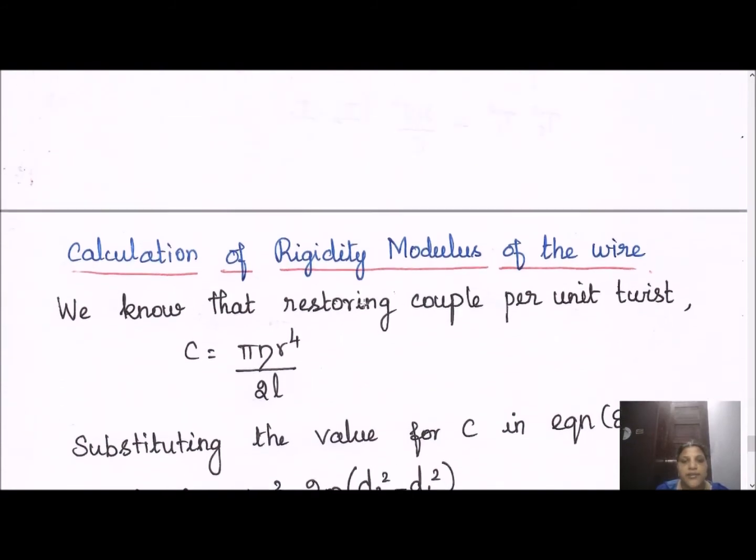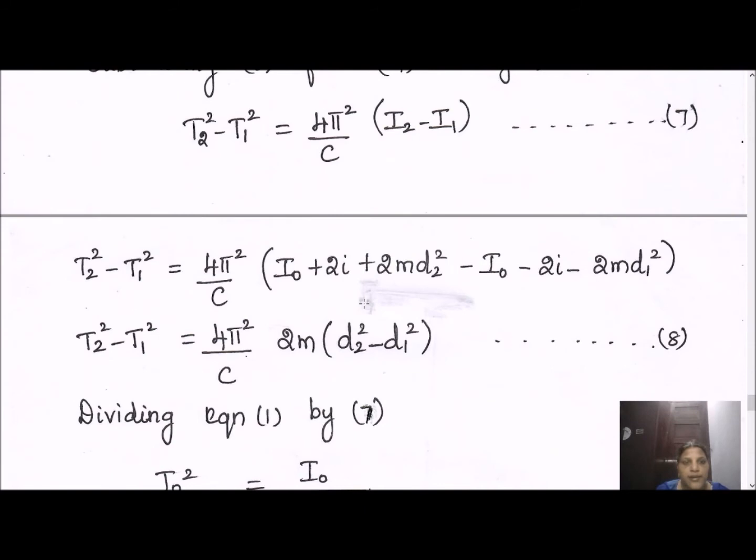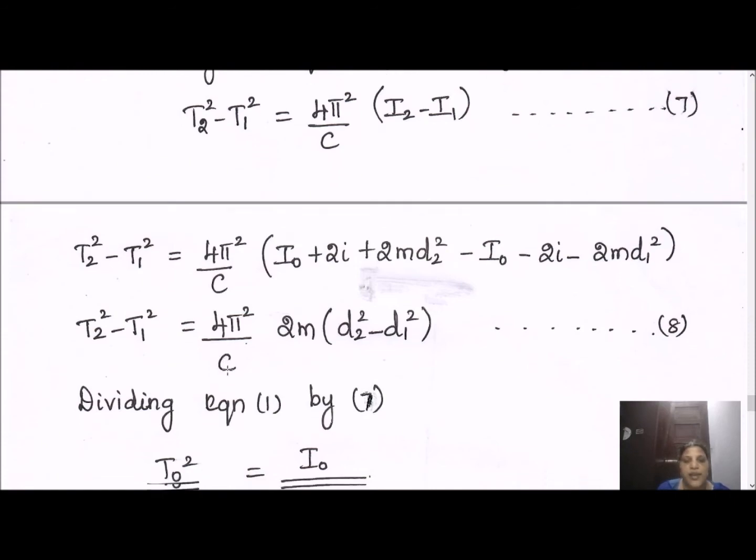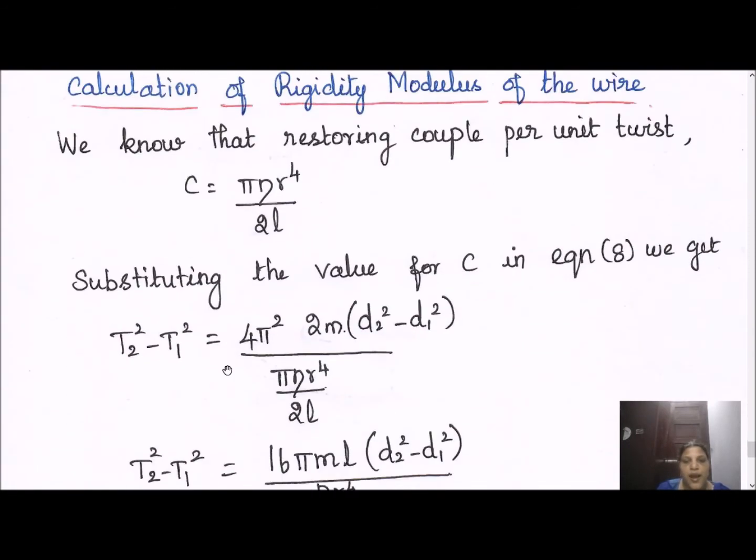Here you need to take the expression T2 square minus T1 square equal to 4 pi square by C. For this C we need to substitute the couple per unit twist, pi eta r power 4 by 2l. Then you rearrange this formula and get the value for eta. This will give you the expression for the rigidity modulus of the wire.